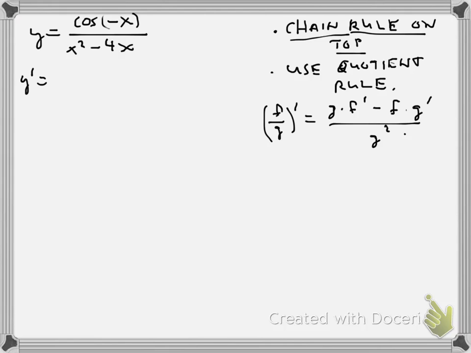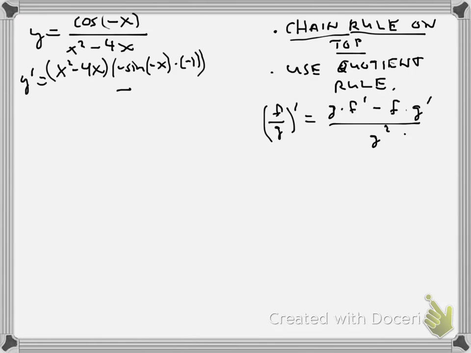Y prime, right? We're going to bring the bottom up. We get x squared minus 4x, right? And then we're going to do the derivative of the top, which is the derivative of cosine, which is negative sine of negative x, right? But then we have to multiply by the chain rule, so we're going to do minus 1. And that's the derivative, f prime.